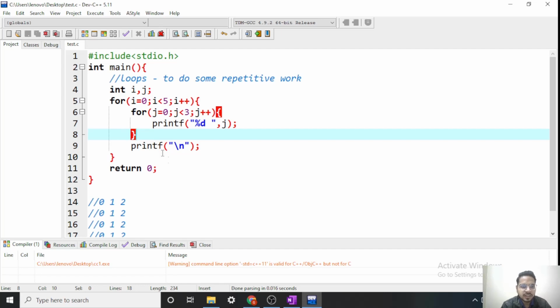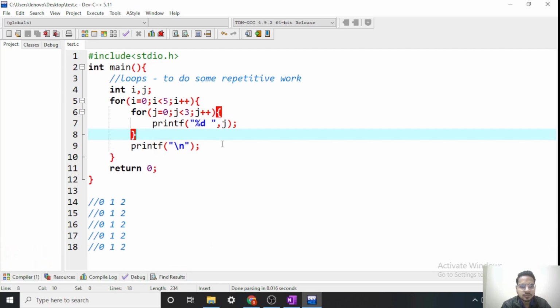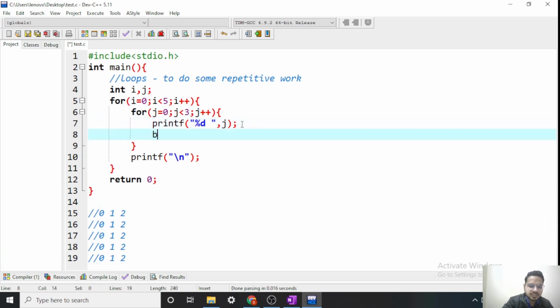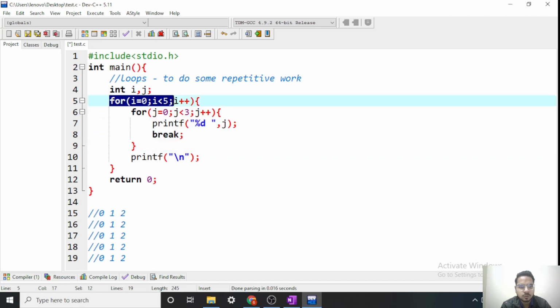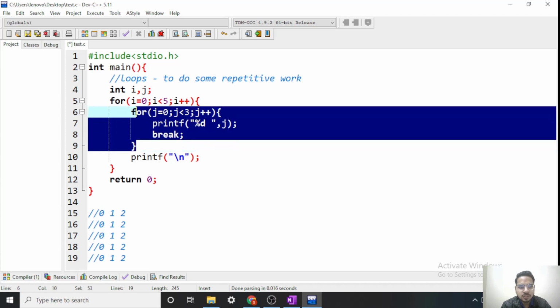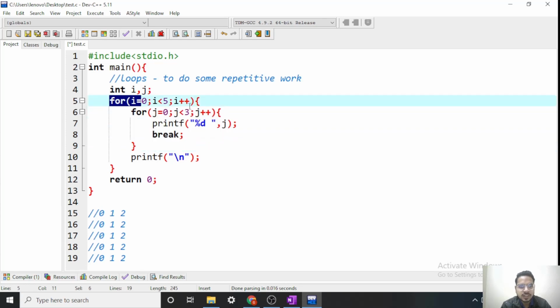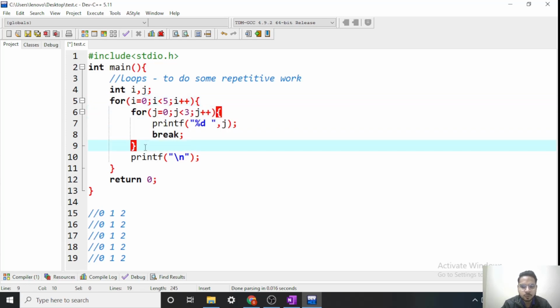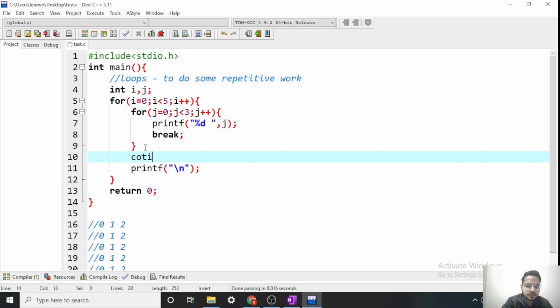Now how will break and continue work inside this? If I place a break here, this break will only break this loop, not the outer loop. Similarly, if I place continue here, it will continue only this loop, not the complete outer loop. For that I have to place a break and continue here, whatever we need according to our logic.